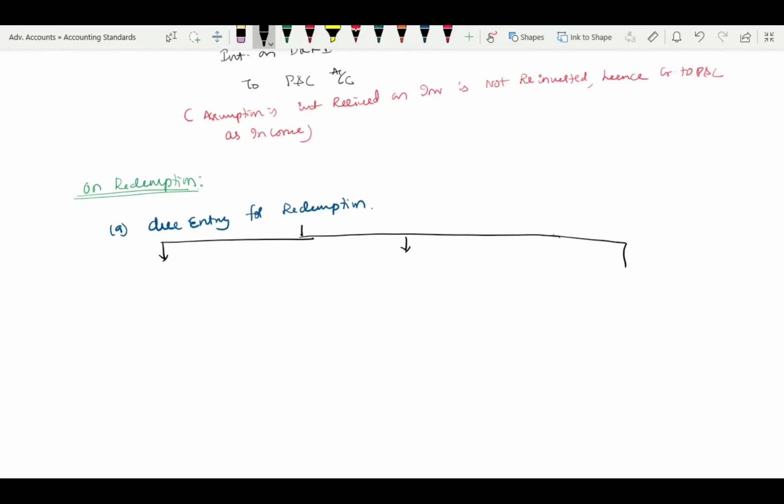Now it is a due entry. First is redeemed at par. Redeemed at par. Then redeemed at premium. Then redeemed at discount. Got it?